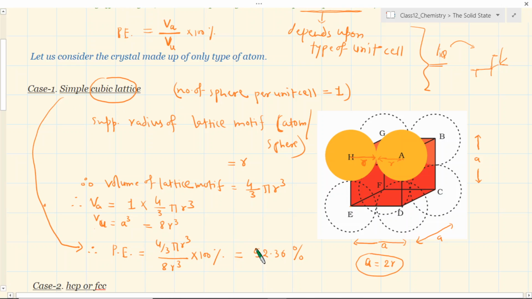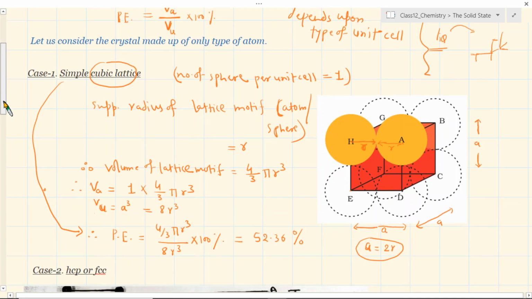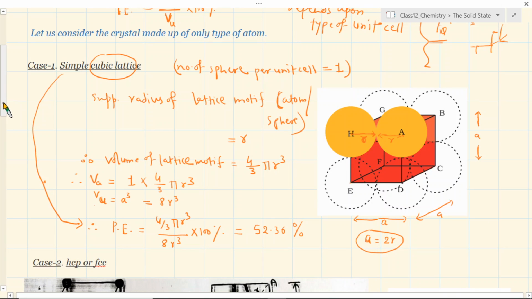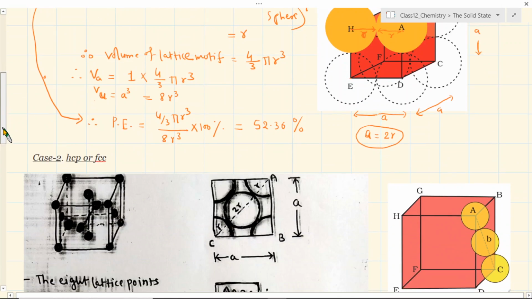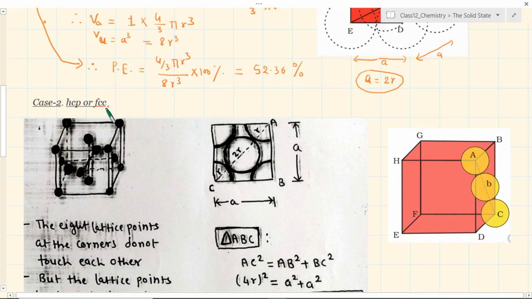We will see at the end of the day when we compare this volume, the packing efficiency in various types of lattice, which kind of packing will have the best packing efficiency. Okay, that's the idea. So simple cubic is the simplest one, where we found out the packing efficiency is 52.36%. So the next one is HCP or FCC.